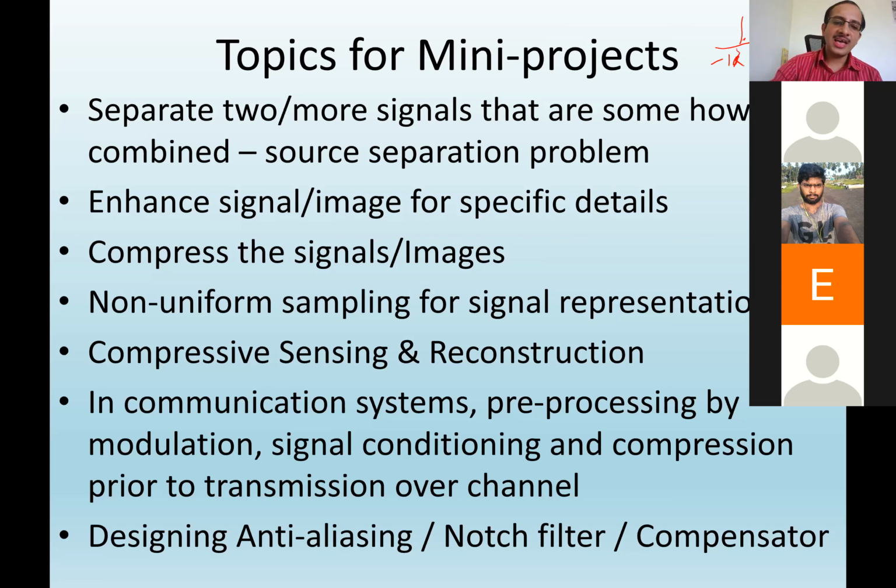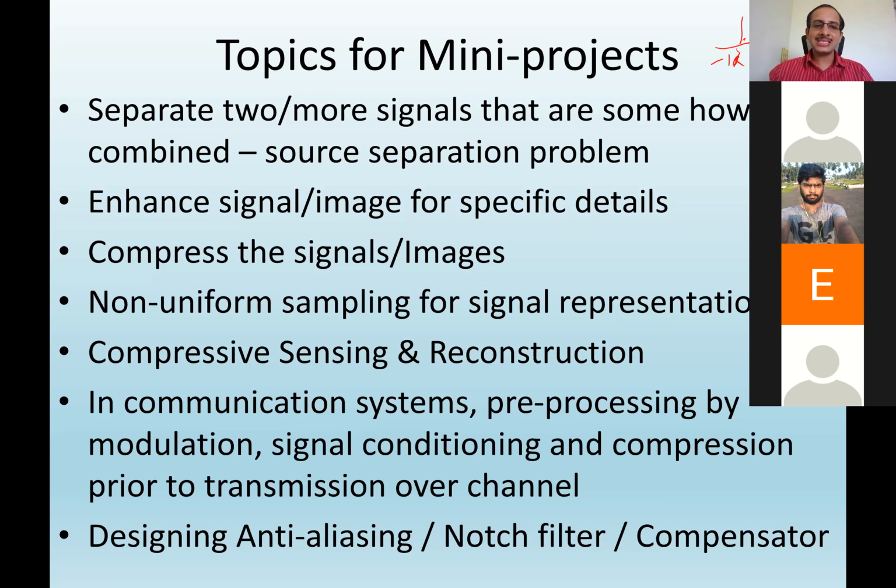Correct. Especially, aliasing means if the frequency content is high, that means if the high frequencies are there, but I use a small sampling rate, then what will happen? There is a mix of information in the frequency domain. We'll see in more detail later. There is a mix of frequency content and you cannot get the original signal back.